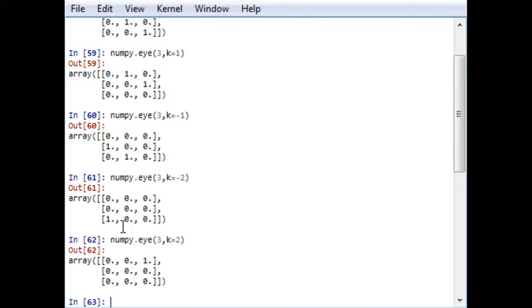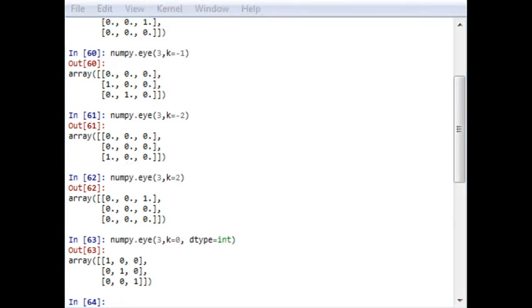By default, it is a float type. If you want to change the data type, you can directly use dtype equal to int, and it will give you an integer. If you want complex, or a data type in string, you can use the similar function.